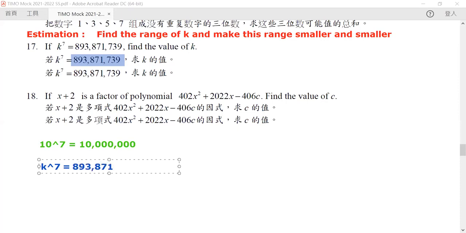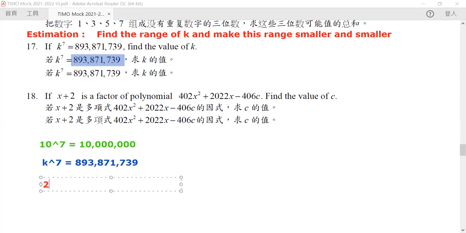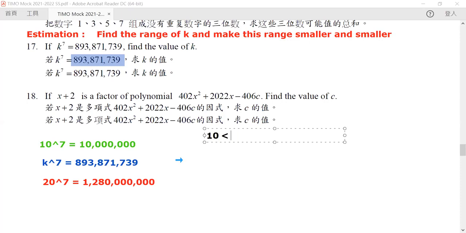No doubts about it. But how about 20 to the power of 7? Now 20 to the power of 7 is equal to 2 to the power of 7 multiplied by 10 to the power of 7. 2 to the power of 7 is equal to 128. So it will be equal to 1, 2, 8, 0, 0, 0, 0, 0, 0, 0. Now, again, you can see k to the power of 7 is actually less than 20 to the power of 7. So in particular, it means that our k must be between 10 and 20.